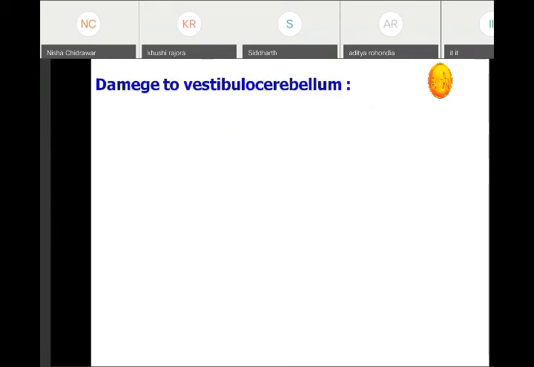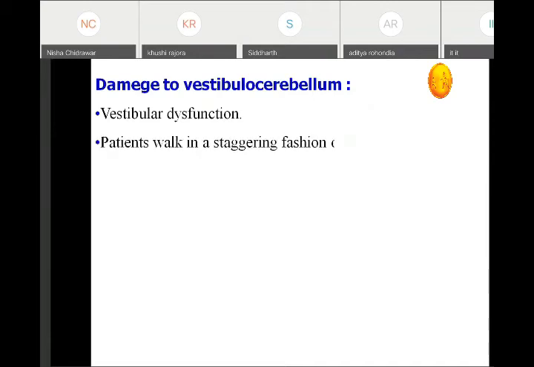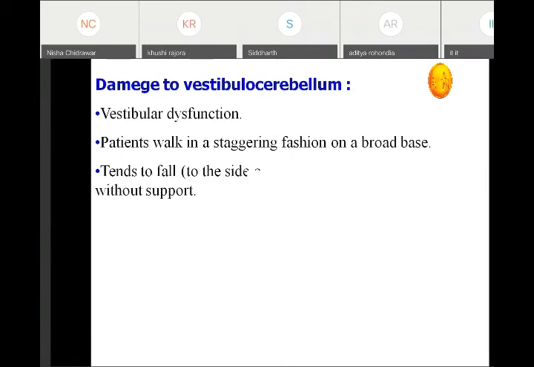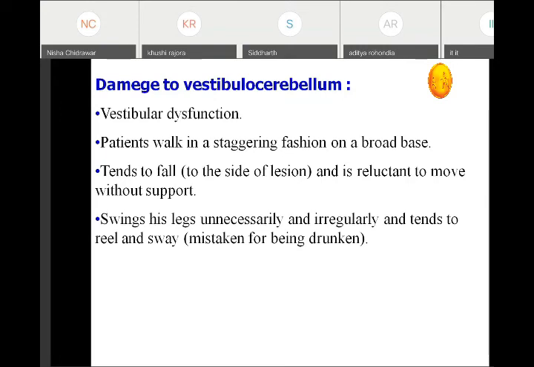Then the applied aspect: whenever there is damage to the vestibulocerebellum, the patient may complain of vestibular dysfunction, that is, he is not able to maintain the posture properly during linear acceleration or angular acceleration. Then the patient walks in a staggering fashion on a broad base, like a drunken gait. He tends to fall to the side of the lesion and is reluctant to move without support. Swinging of his leg is unnecessary and irregular. So it is mistaken as a drunken gait.